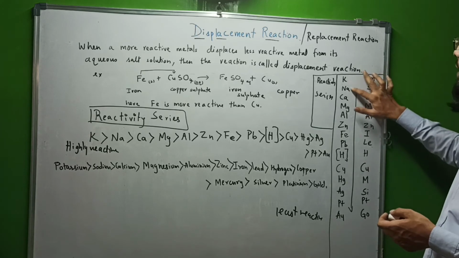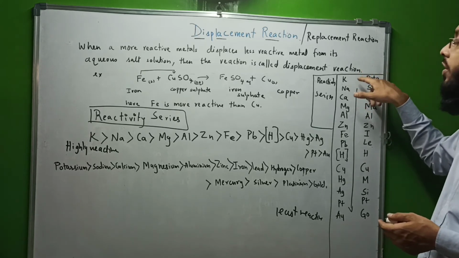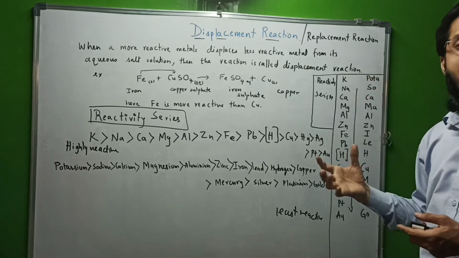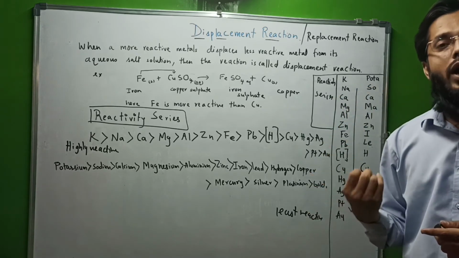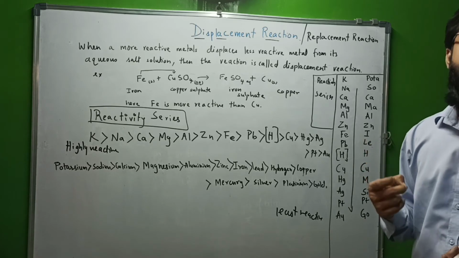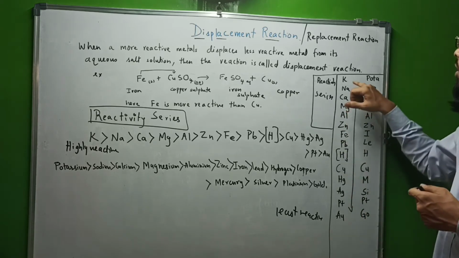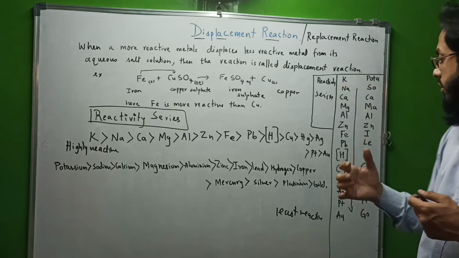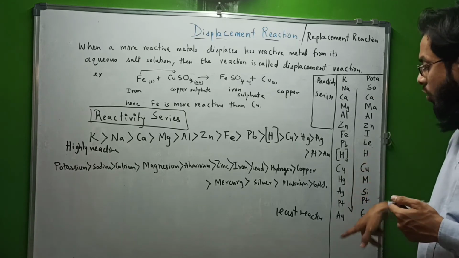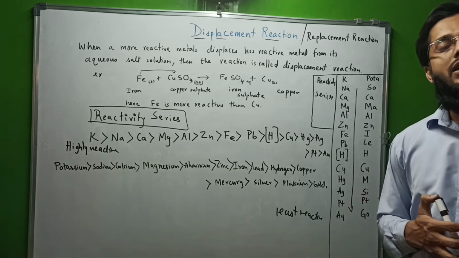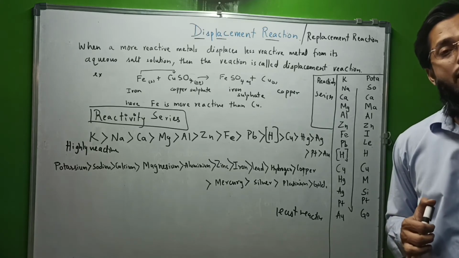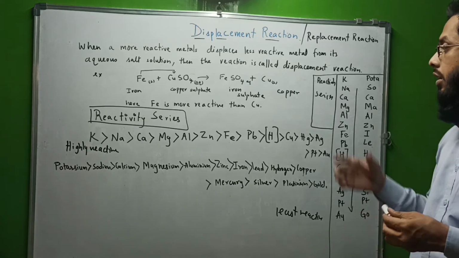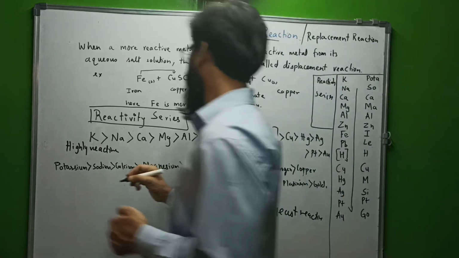These are highly reactive, they react with water vigorously, explosively. If you add water to sodium and potassium, it will catch fire because of the high reactivity and the exothermic reaction. While you're going down the series, gold, platinum, and silver are the least reactive. If you add water on gold, nothing will happen. If you add acid on gold, nothing will happen. Let us see an example here.